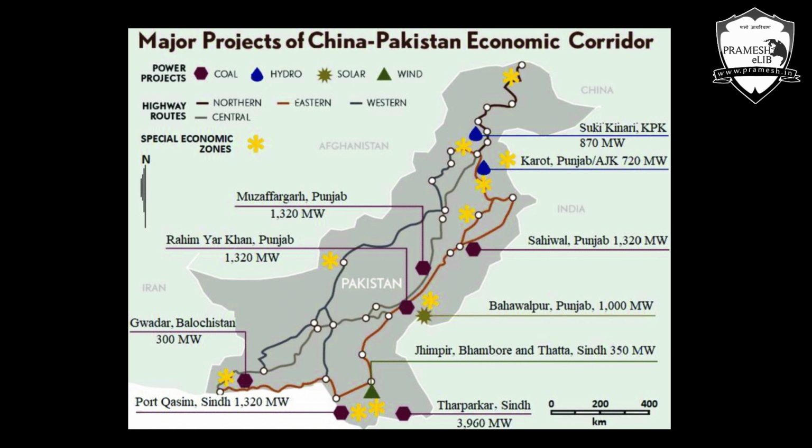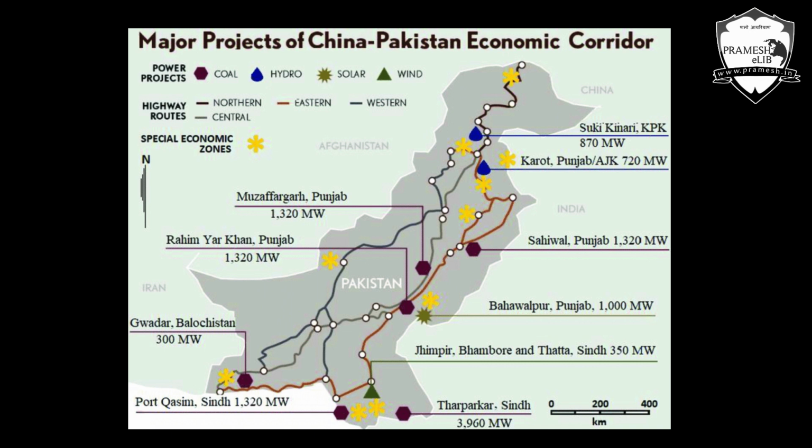Now if we say that OBOR is around a $1 trillion project, then CPEC is one of the major infrastructure projects which is going to join the Xinjiang province of China to the Gwadar port of Pakistan, which lies in the Arabian Sea region. And this CPEC also passes through the Gilgit-Baltistan region. This CPEC is a major infrastructure project which is going to cost, or which cost China, around $50 billion.